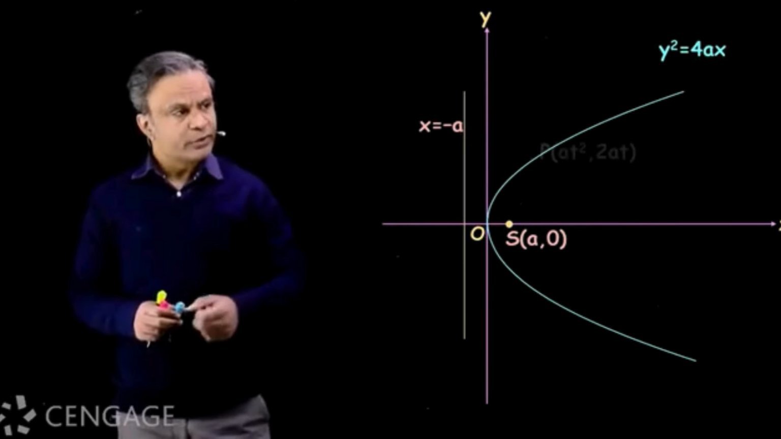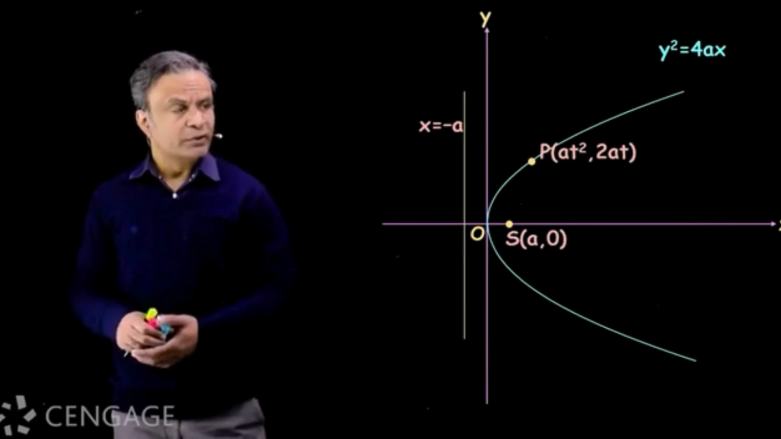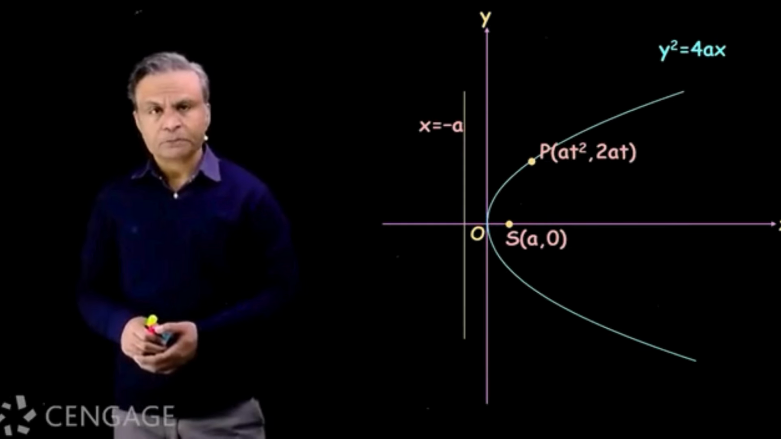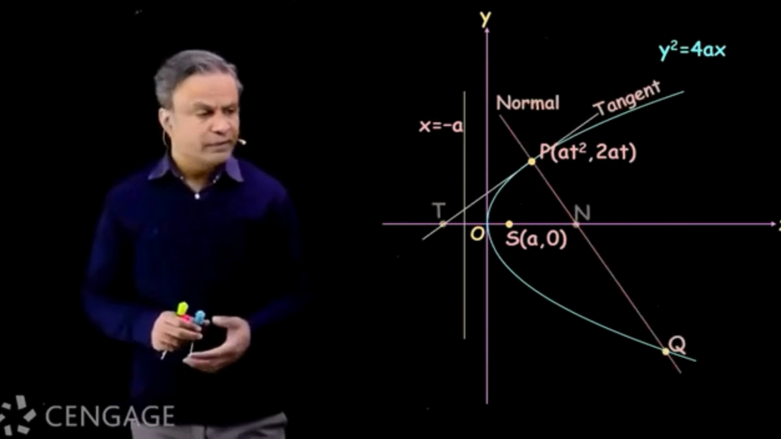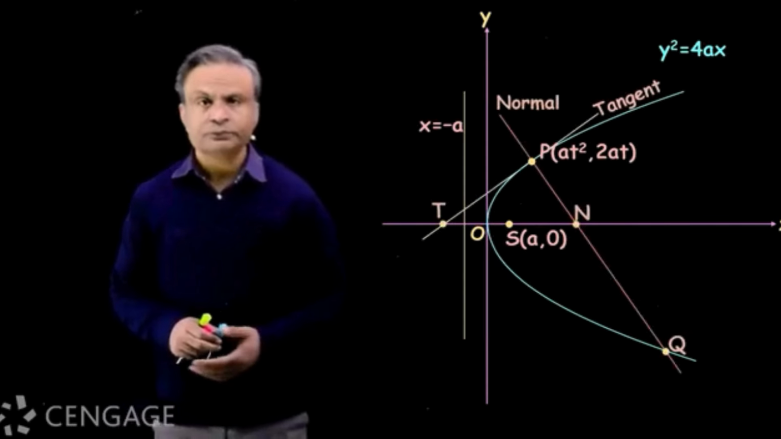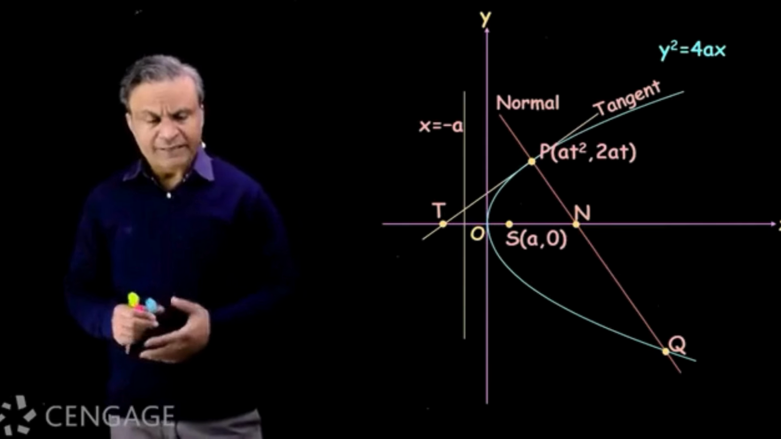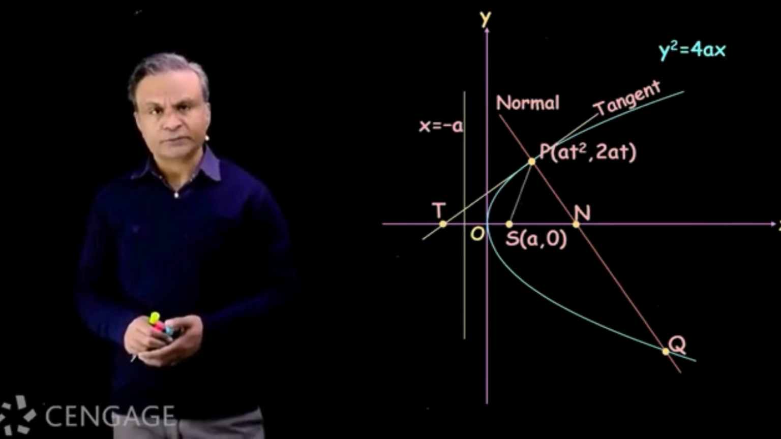Now we consider some point P on the parabola whose coordinates are (at², 2at). Here t is parameter of point P. We have drawn normal to parabola at point P which meets the parabola again at point Q. Now we know that axis of parabola is normal to parabola at its vertex.